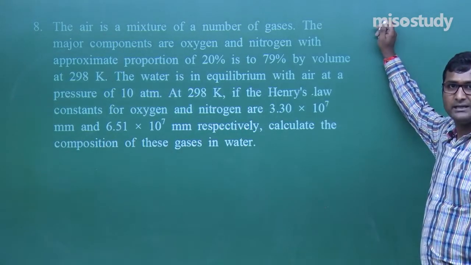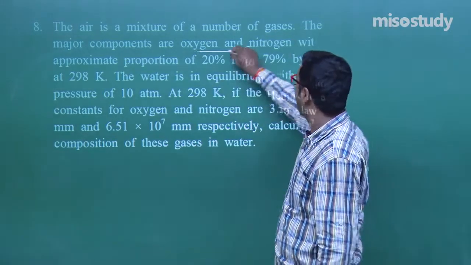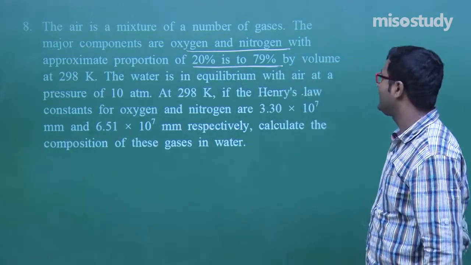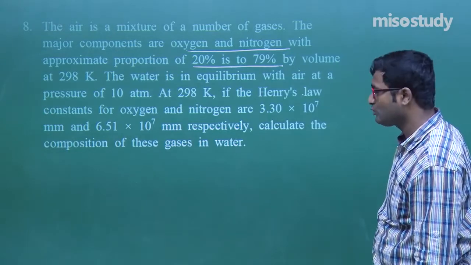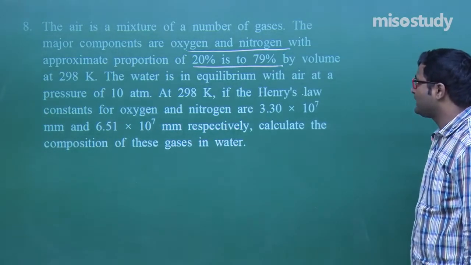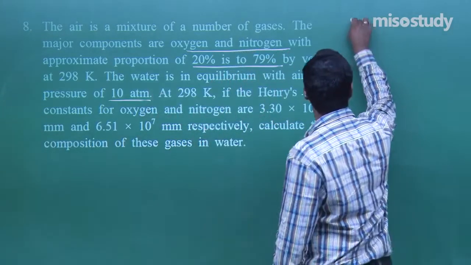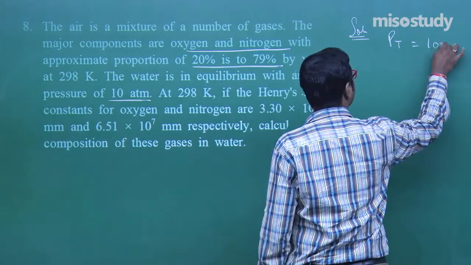The air is a mixture of a number of gases. The major components are oxygen and nitrogen with approximate proportion 20 and 79, at 298 Kelvin. The water is in equilibrium with a pressure of 10 atm, that is given here. The total pressure given is 10 atm.